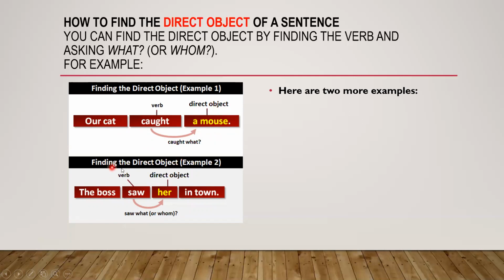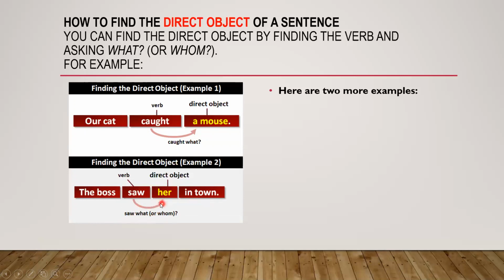Another example of finding the direct object. For example, the boss saw her in town. Now here the verb is saw, and after this her is coming. Saw what or whom? Whom did the boss see? Her.